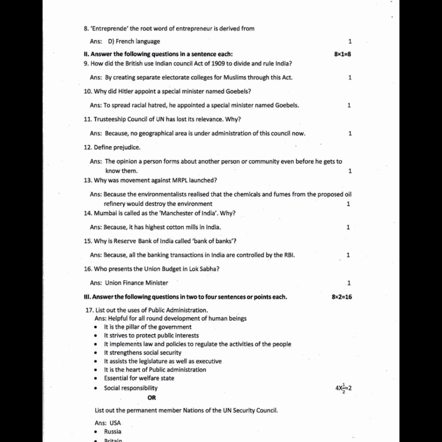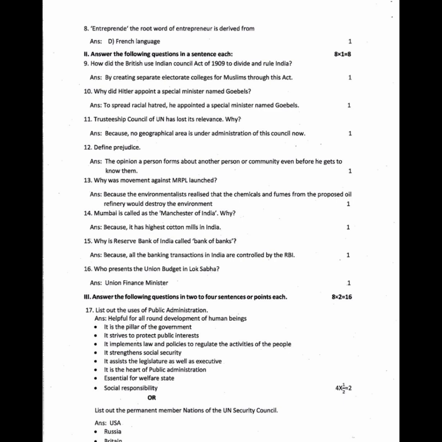Question 11. Trusteeship Council of UN has lost its relevance. Why? Answer: because no geographical area is under administration of this council now. Question 12. Define prejudice. The opinion a person forms about another person or a community even before he gets to know them is called prejudice. Question 13. Why was the movement against MRPL launched? Answer: because the environmentalists realized that the chemicals and fumes from the proposed oil refinery would destroy the environment.